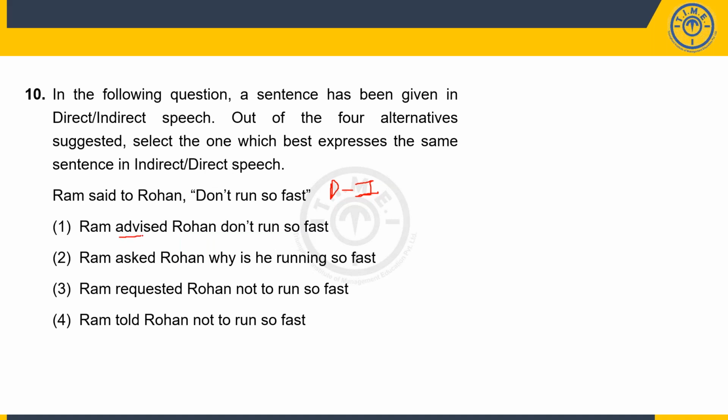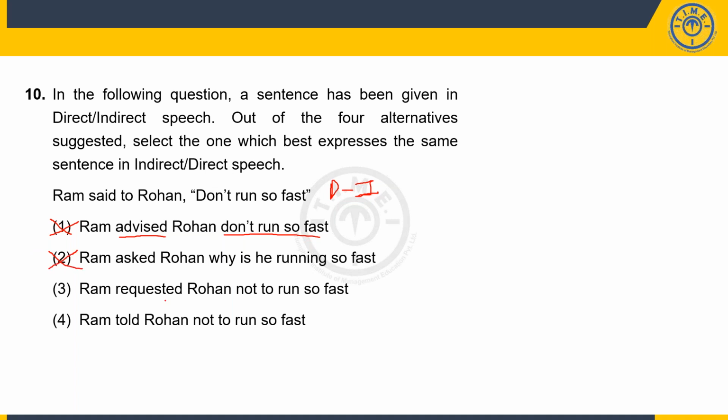Now, while this advice part was okay, this Akiwala part is almost a direct repetition of what was mentioned in the question, so it's wrong. Because Ram advised Rohan not to run so fast, we'll have to put it on those lines. So one becomes wrong. Ram asked Rohan, why is he running so fast? This is not a question, it's more of advice. So 2 becomes wrong.